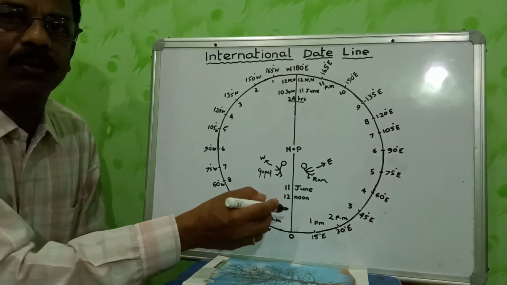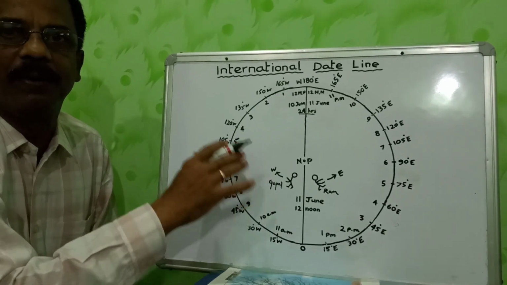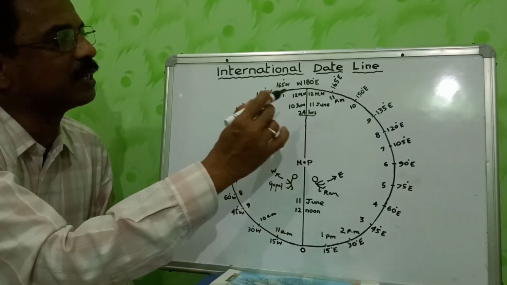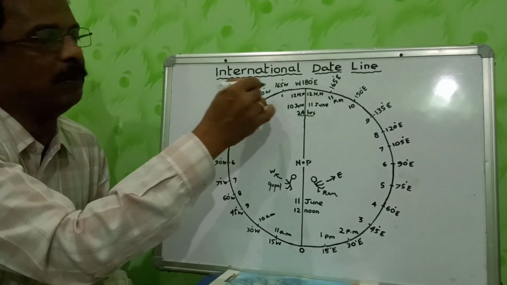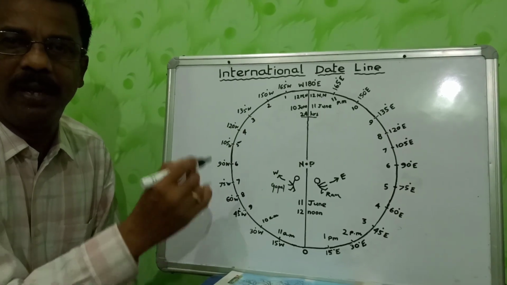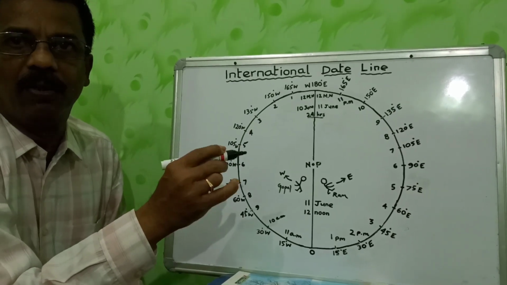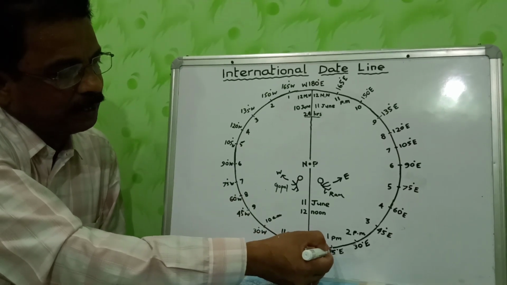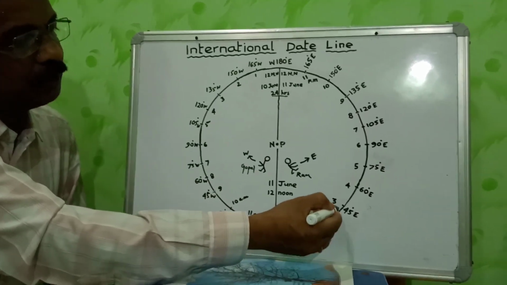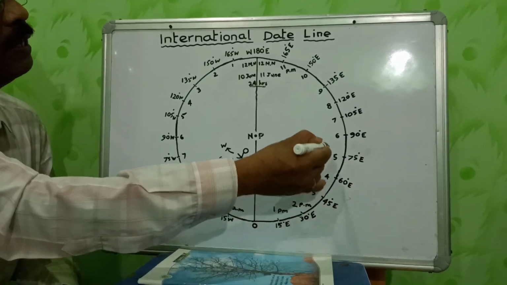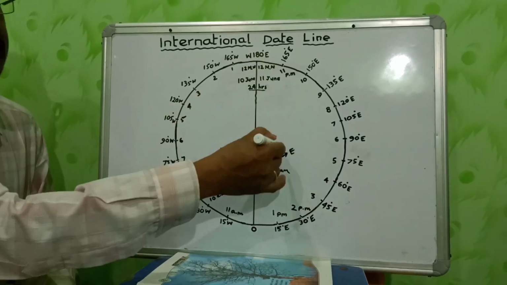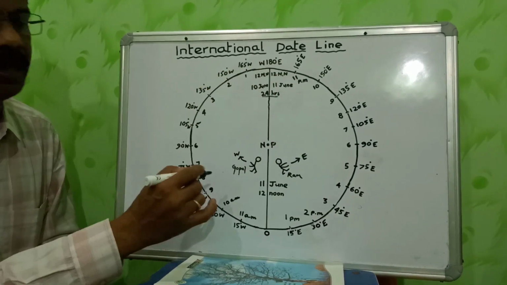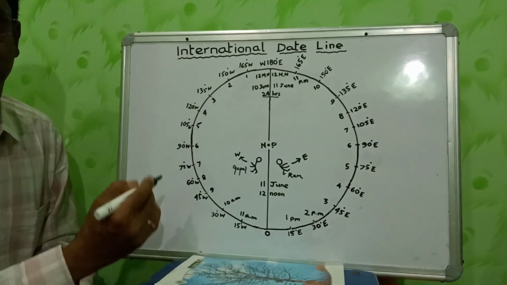And children, you know there are 24 time zones on the globe, 12 in the eastern hemisphere and 12 in the western hemisphere. You know what is a time zone? A time zone consists of 15 longitudes of 1 hour duration. As such, we record 15 degree east, 30 degree east, 45 degree east. Similarly, we have 12 time zones in the eastern hemisphere and 12 in the western hemisphere.